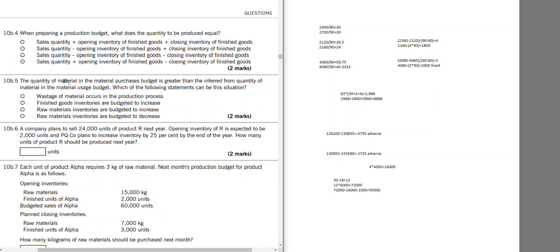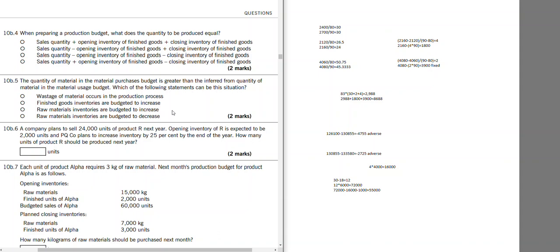Okay, the quantity of material in material purchase budget is greater than the inferred quantity of material in material usage budget. Which of the following statements can be the situation? We are purchasing more material than we are using. So what could be the reason?